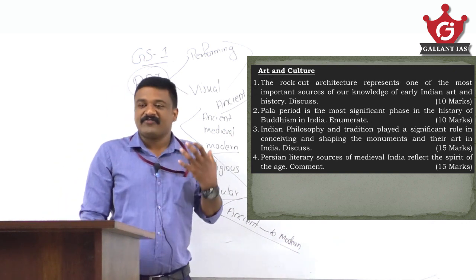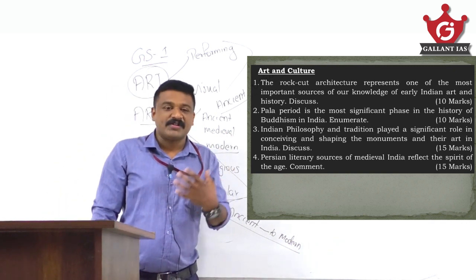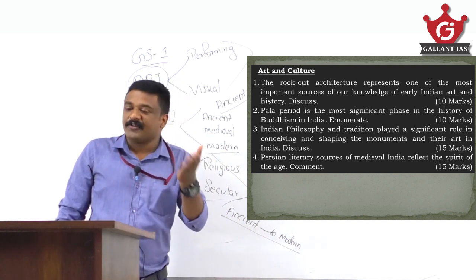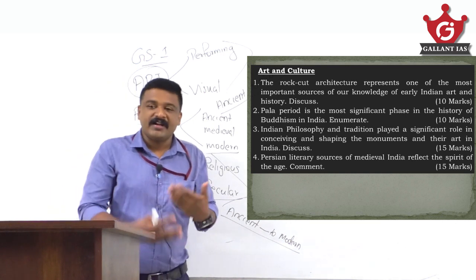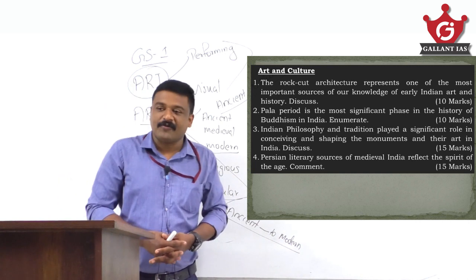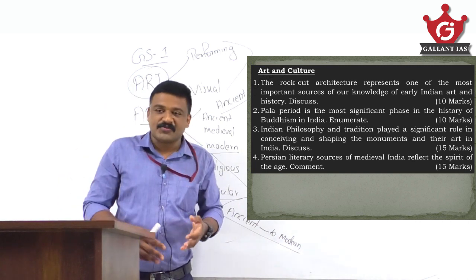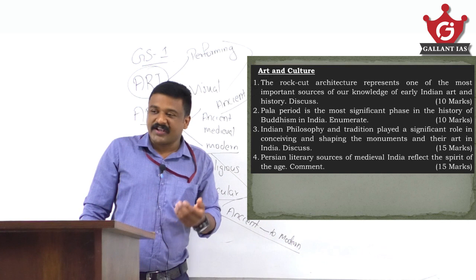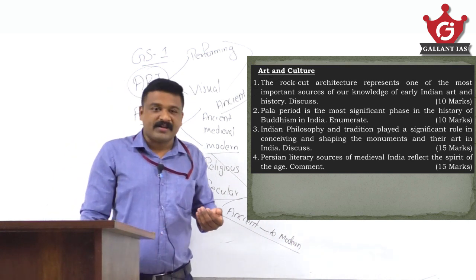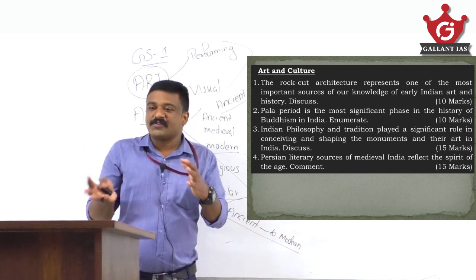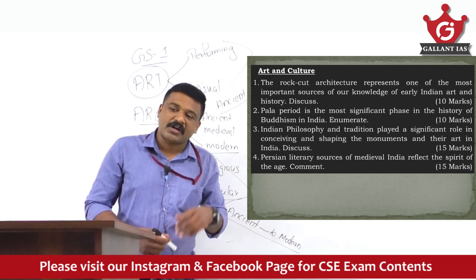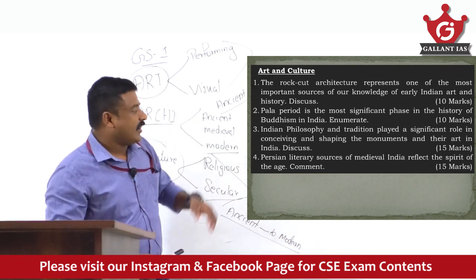So how did such philosophical or traditional values influence Bhakti and Sufi traditions? How did these philosophies and traditions influence Indian schools of art and architecture, or the shaping of monuments and art forms in India? Gandhara, Mathura, Amaravati schools of art, Gupta art forms, Chola art and architecture, Indo-Islamic architecture. So how did various philosophical values and traditions shape Indian monuments and art forms in India?